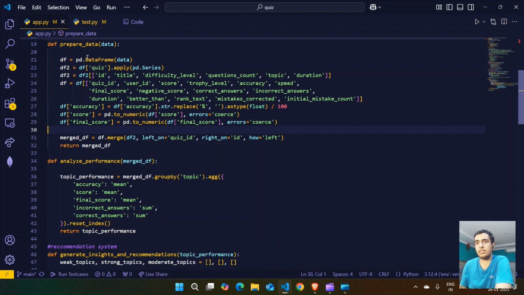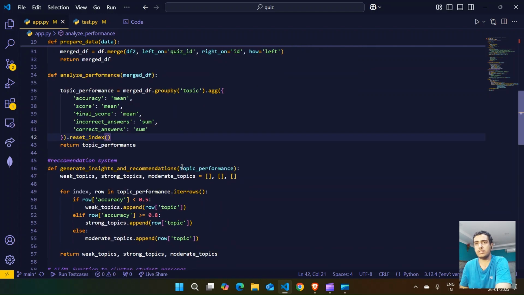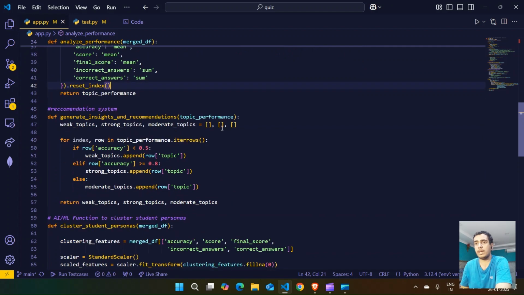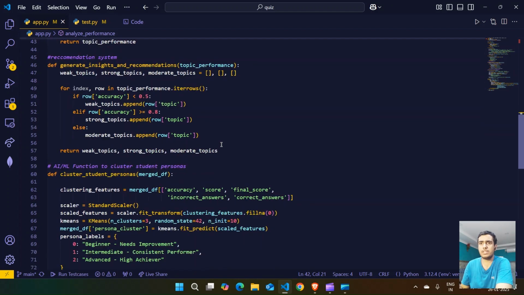The divided data frames are then merged, and the merged data frame is used to calculate accuracy, score, final score, incorrect answers, and correct answers. For these topics, we calculated the mean and sum of both, using the groupby function and then the aggregate function, and then returned the topic performance. Next we took three arrays for weak, strong, and moderate topics, iterated, and appended all the topics which are weak, strong, or moderate.